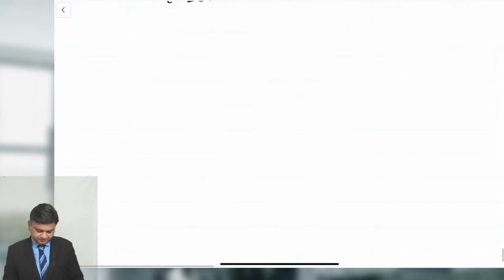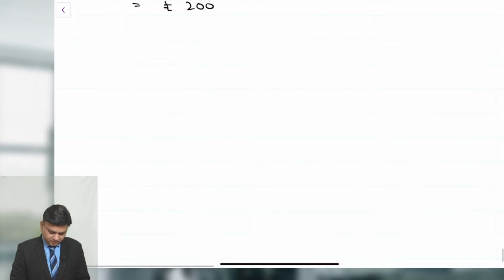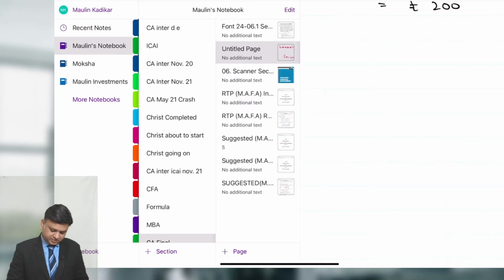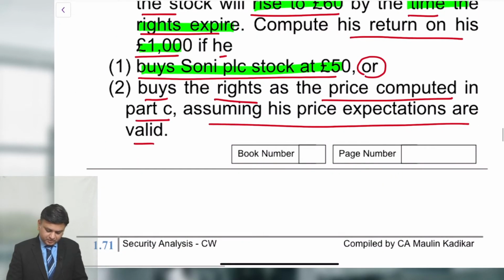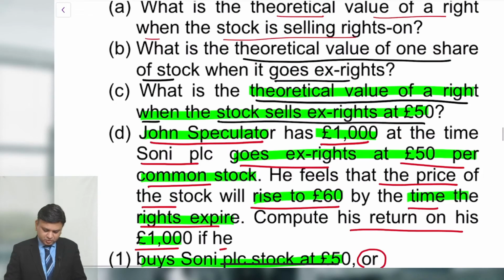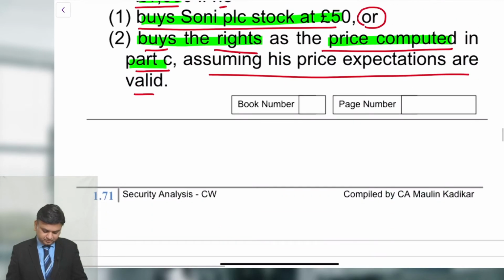Next, in part B of the question, he purchases the right at the price computed in part C. You can see that in part C we have computed the value of the right. The value of the right, I think it is £2, assuming the price expectations are valid.